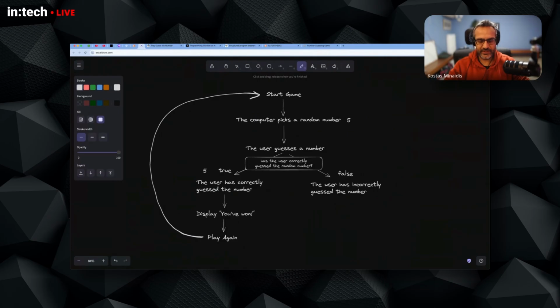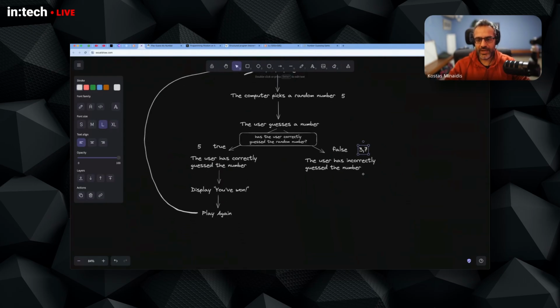In this case, the user incorrectly guessed the number. So let's say they picked, I don't know, 3. Or they picked 7. Okay, all the numbers apart from 5. Now, how does this continue? According to the game logic and the game rules, whenever the user has incorrectly guessed the number, we could do, well, a lot of things. We could say you've lost, right?